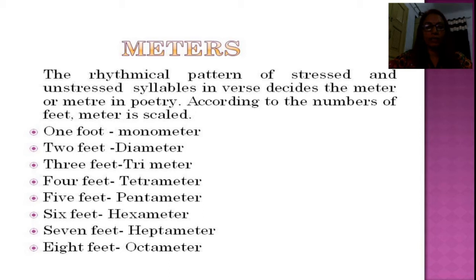If there are three feet, it is known as a trimeter line. If there are four feet, it is known as a tetrameter line. If there are five feet, it is known as a pentameter line. If there are six feet, it is known as a hexameter line. If there are seven feet, it is known as a heptameter line. And if there are eight feet, it is known as an octameter line. Remember, most of the English poetry has been written in iambic pentameter lines, and hexameter lines are also known as alexandrine.